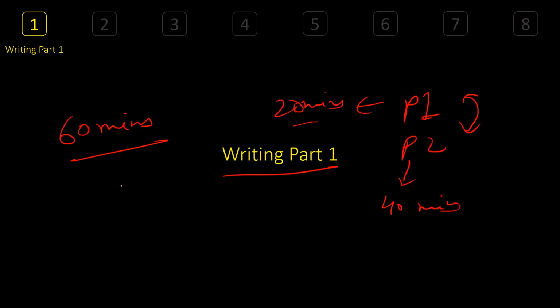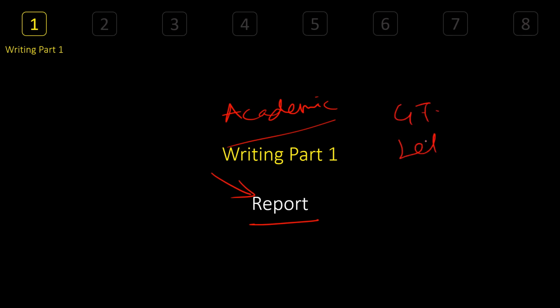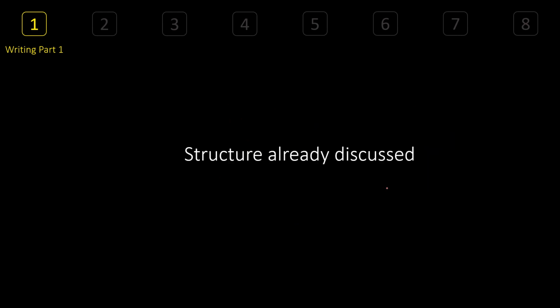because the number of words in part 1 is just 150 words. This is just the basic information. If you want the whole detail, please watch another video I have made on the structure of part 1. Now, in this section, you will be writing a report. That is for academic. Remember, if you're for general training, we have a separate video for that. Writing part 1 is a report for academic, while in general training you are supposed to write a letter. In here, we're gonna write a report, and that will be based on a graphic.